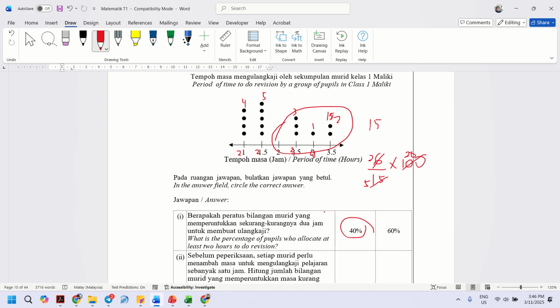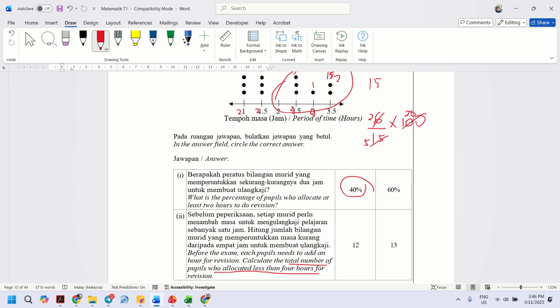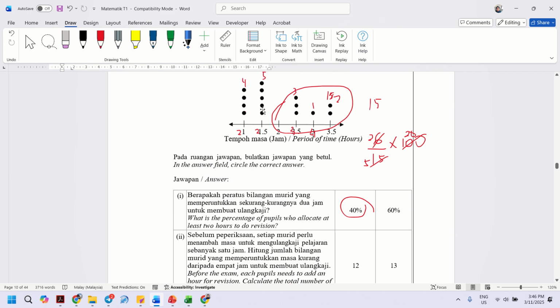Less than 4 should be starting from here to here. How many students? 4 plus 5 is 9, 9 plus 3 is 12. So the answer is 12. Less than 4, 4 is not counted.